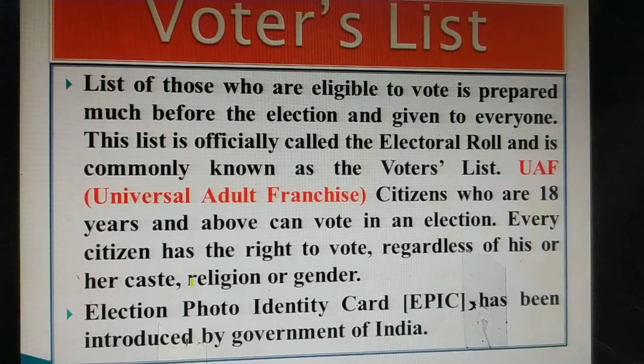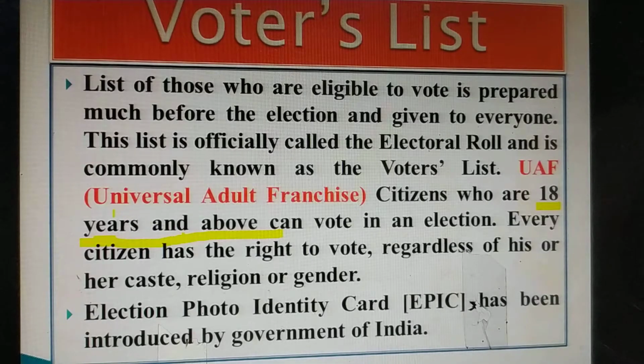Second point is voters list. Voters list, as you can see clearly, is a list of voters. Now, who are the voters? People who are 18 years and above. In our country, anyone 18 years and above can vote in elections.